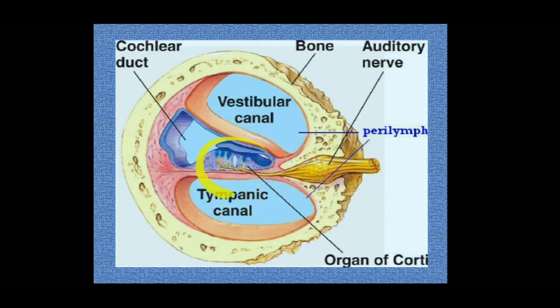So the cochlea has three chambers: upper chamber, middle chamber and lower chamber. The upper chamber and lower chamber are filled with the perilymph, whereas the middle chamber is filled with the endolymph. And what is the feature of the middle chamber? It contains a membrane called the basilar membrane on which the auditory receptors are resting. So the sound waves are received by these specialized receptors, and they are connected to the auditory nerve.